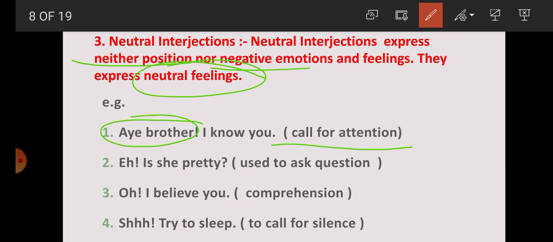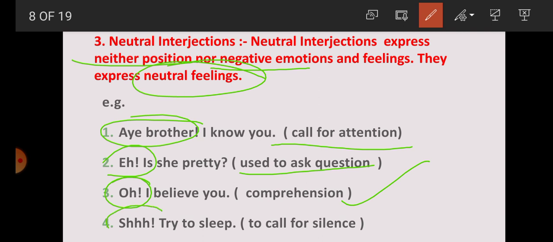negative sense. Second, "Hey, is she pretty?" So here hey is used for what? Only for asking a question. There is no emotion of negative or positive. "Oh, I believe you." Here oh expresses what? Only a feeling of comprehension. There is no feeling of positive or negative emotion.